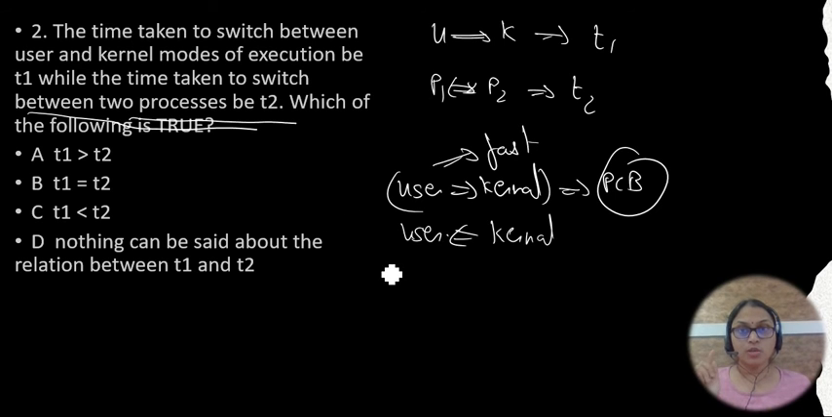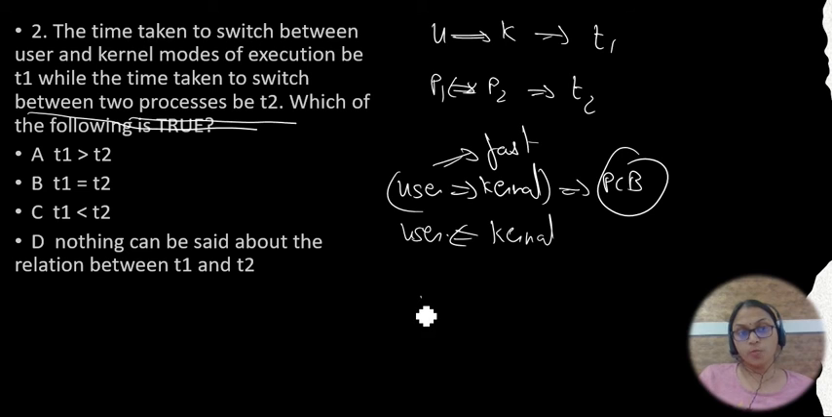T2 they are given. So time taken to switch between two processes. Switching between two processes will be taking place only by the kernel. Whenever the kernel is playing a role, switching between two processes takes more time when compared to the user level to the kernel level.